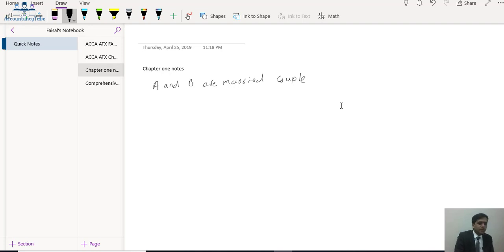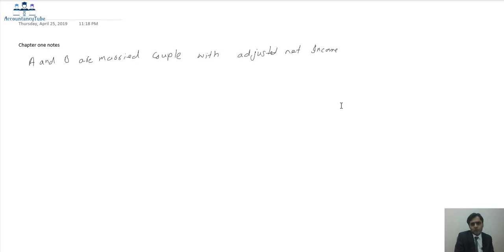A and B are a married couple with adjusted net income of £54,000, and they receive £5,000 as child benefit.